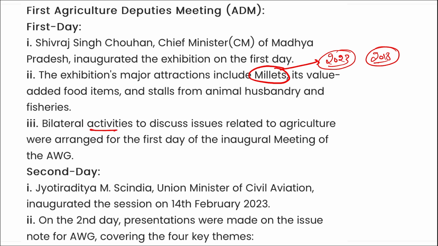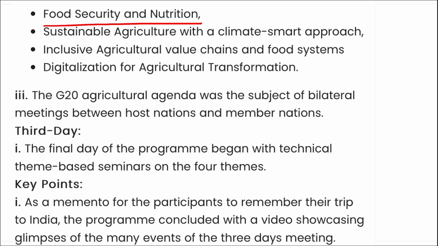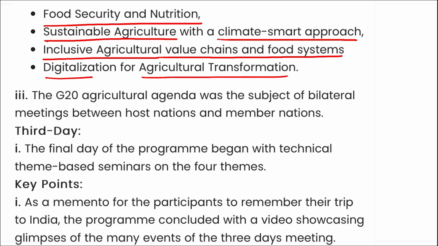Also, bilateral activities to discuss issues related to agriculture were arranged for the first day of the inaugural meeting of AWG. Then, during the second day, Jyotiraditya Scindia ji, who is the Union Minister of Civil Aviation, inaugurated the session on 14th February. On the second day, presentations were made on the issues note for AWG covering the 4 key themes, and they are food security and nutrition, sustainable agriculture with a climate smart approach, inclusive agriculture value chains and food systems, and digitization for agriculture transformation. All right, the G20 agriculture agenda was the subject of bilateral meetings between the host nation and the member nations.